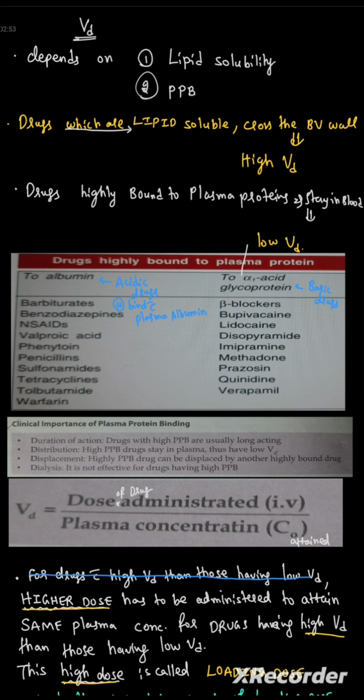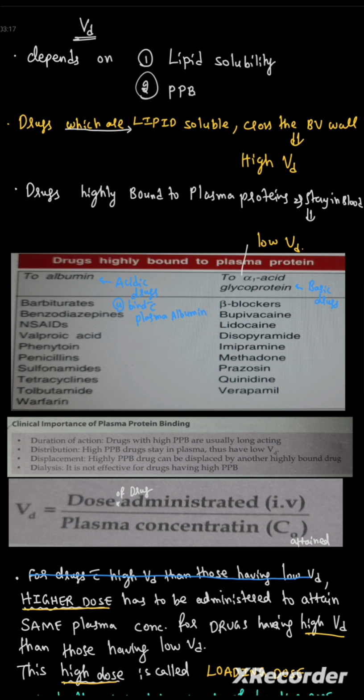And displacement. High plasma protein binding drug can be displaced by another highly bound drug. And dialysis. Dialysis is not effective for drugs having the high plasma protein binding.